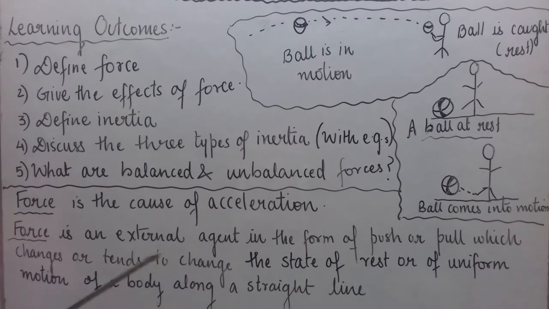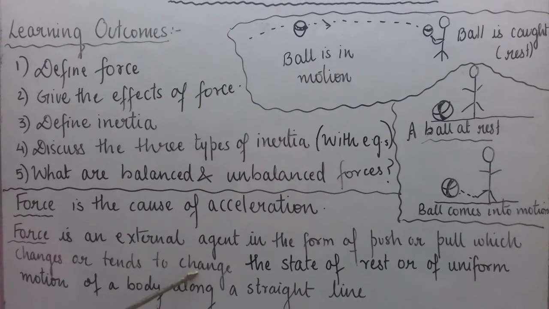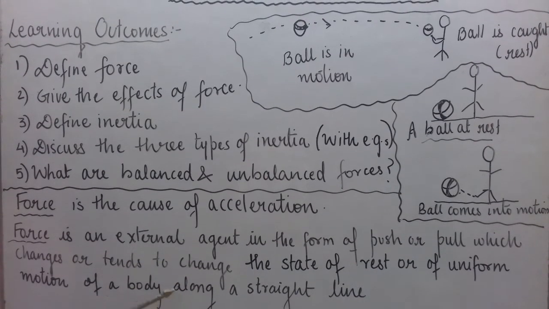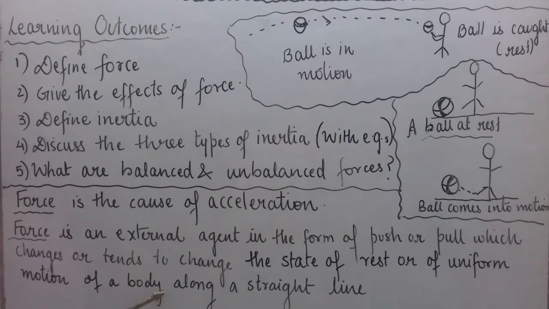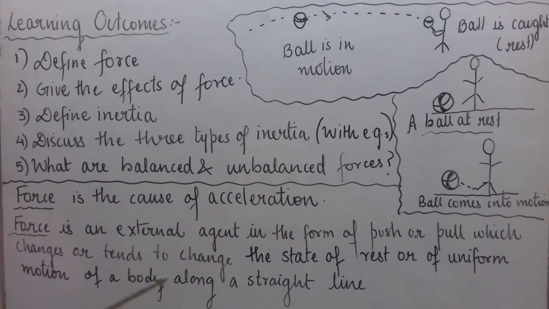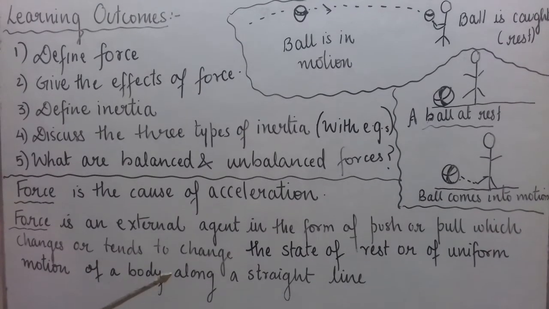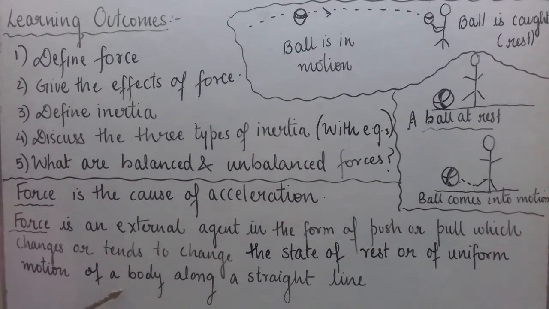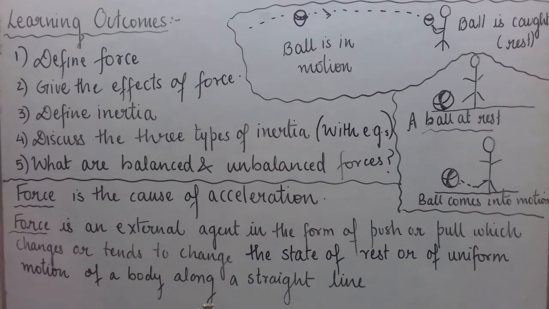It may change, it may tend to change. For this we can consider that during cricket a bowler is bowling, throwing a ball towards a batsman. Then the batsman hits the ball. So he is changing the direction of motion of the ball.